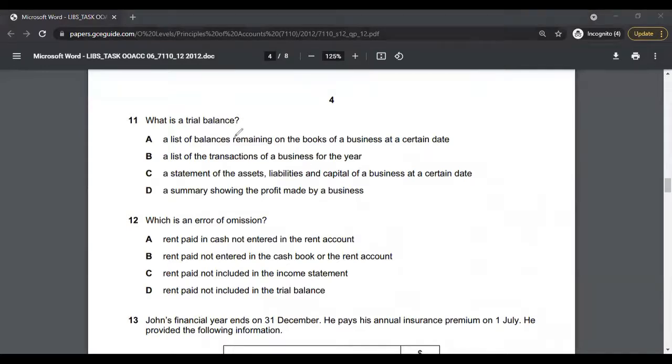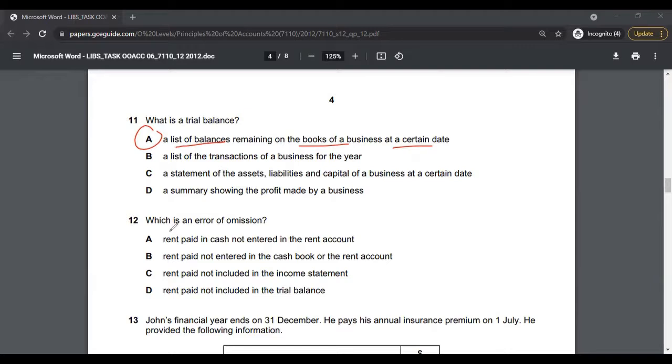Multiple choice 11, what is a trial balance? Again, the answer here is going to be option A. A trial balance is a list of balances remaining on the books of a business at a certain date. It gives you balances of different accounts at a certain date, at a closing date, or whatever the financial year end is. So therefore, the correct answer to multiple choice 11 is option A.